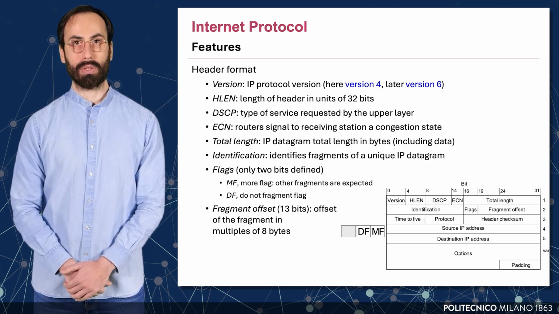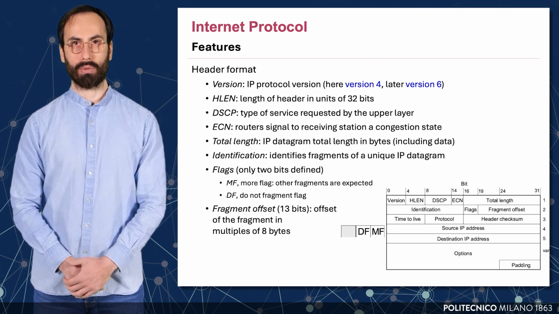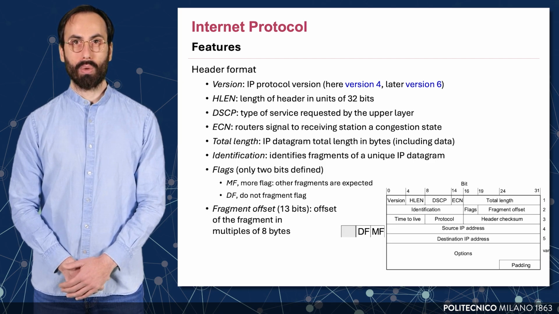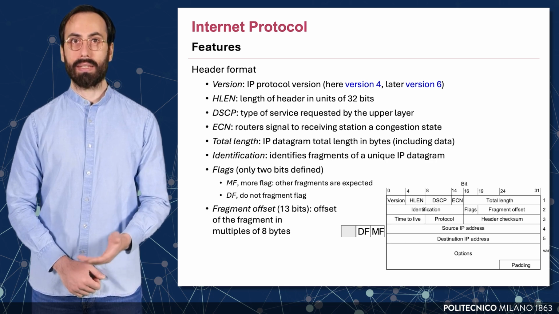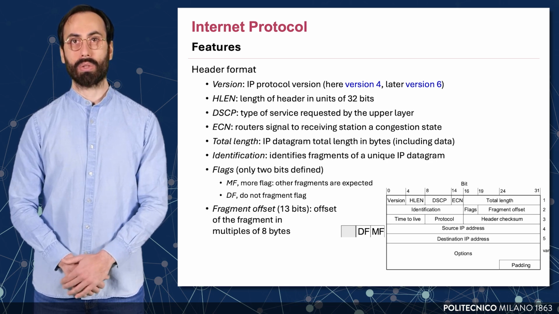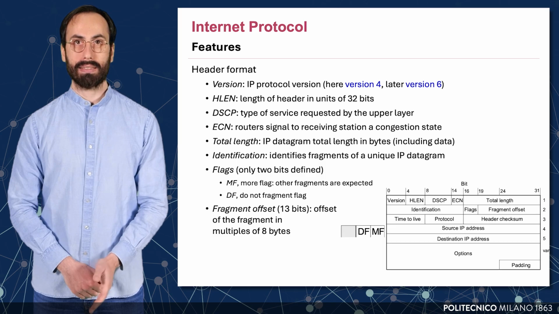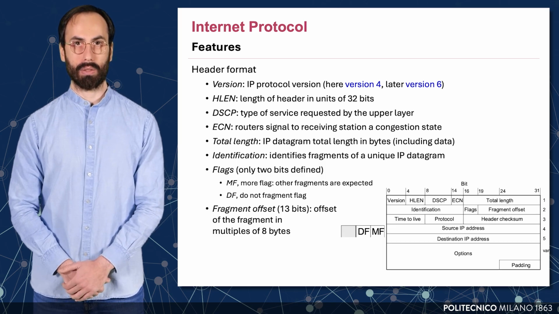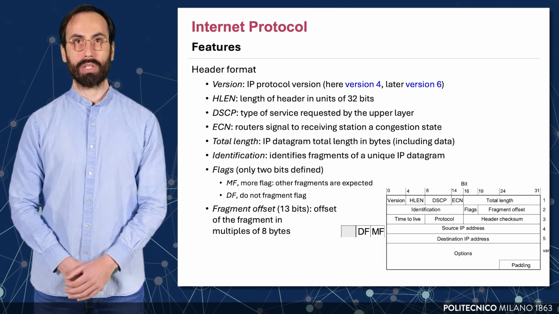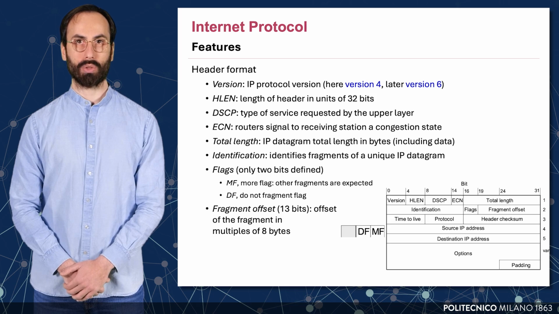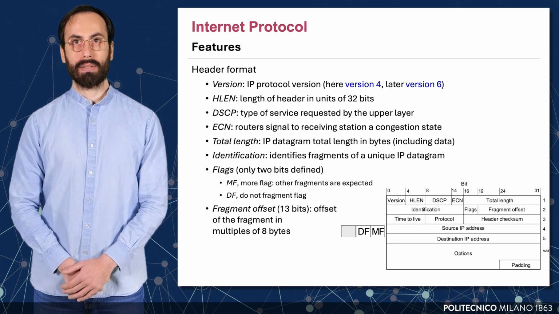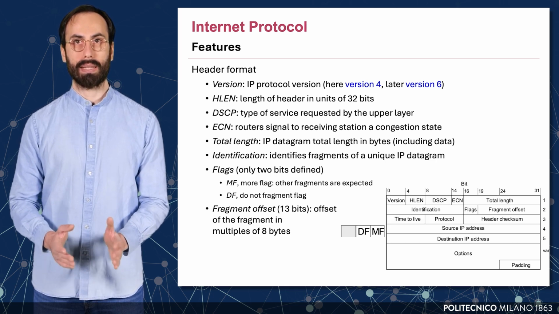At the top we have the version field, which is 4 for IPv4, and the header length, or HLEN, which tells us the length of the header in 32-bit units. Next are DSCP and ECN, which are used for quality of service and congestion notification. The total length field gives the entire size of the datagram, including both header and payload.